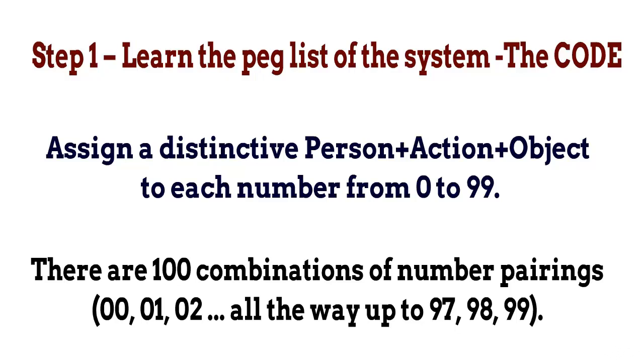From my experience, I can tell you that creating the list of 100 people, actions, and objects is the hardest thing when you begin to use this method. In fact, this is not really hard work. It's even fun to do it, but it takes a long time to finish it. You will often get stuck, not knowing what to do next. For this reason, in the next lesson, I will present you a guide on how to create your personal list, and you will see my own list, so you can understand how to create your own code. You can use my list as it is. You can create a new one, or you can adapt my list according to your preferences.